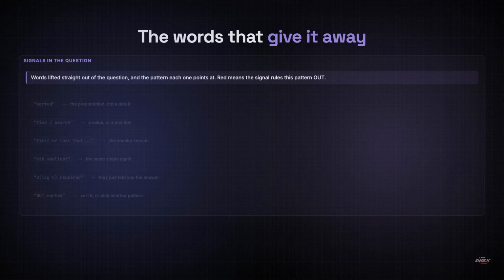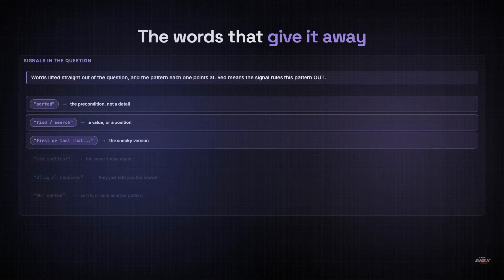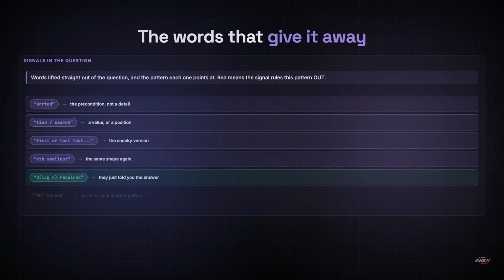Read the question first, as always. The input is sorted, which is the precondition, and without it, none of this works. You're asked to find something, a value, or a position. Or you want the first or last thing that satisfies a rule, which is the sneaky version. Or the kth smallest, which is that shape again. If log n appears in the required complexity, the interviewer has told you the answer outright. Not sorted? Then sort it first, or pick a different pattern. Sorted plus find is the pair to watch, because sorted is what makes elimination safe.